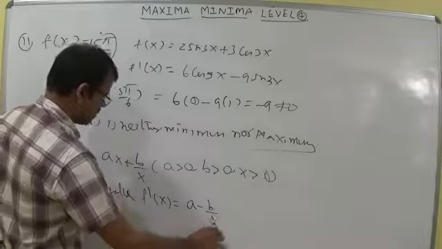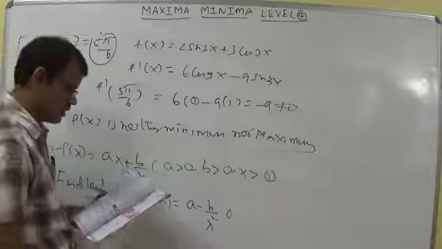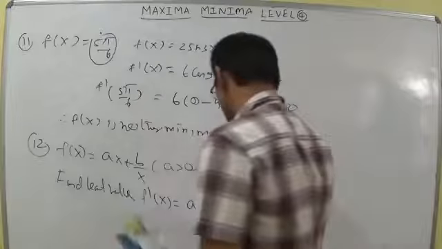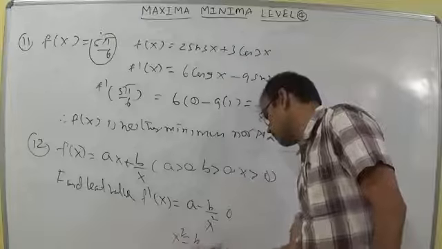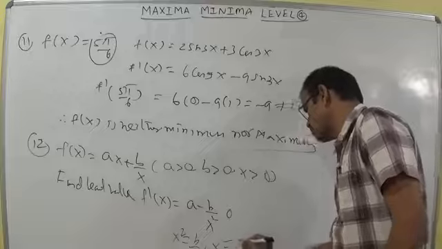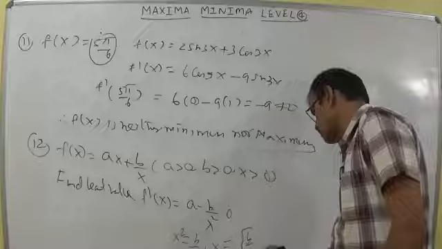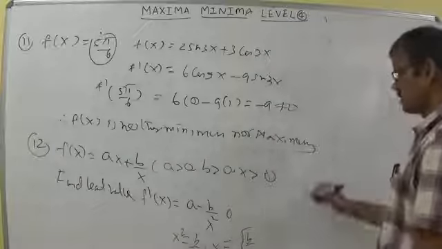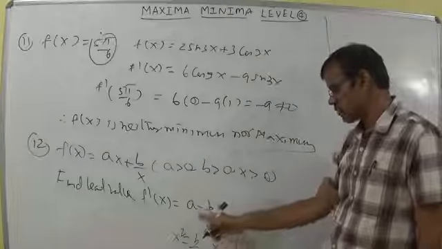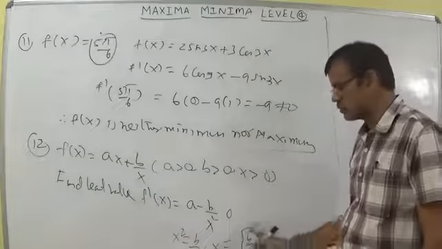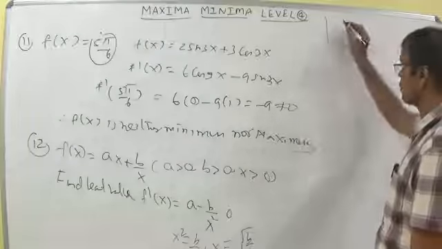A minus b by x square equal to 0. So x square is equal to b by a you can write. Take the value root b by root a or root b by a. No need to think about negative or modulus because everything is positive. If you calculate the second derivative, this is 2b by x cube and this is positive, so it is minimum value. So minimum at x is equal to root b by a.